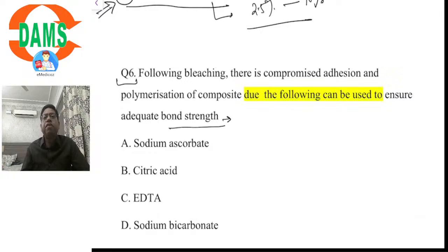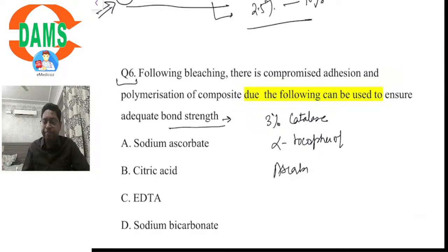If immediate bonding is required, we can remove the residual oxygen and hydrogen peroxide by various agents like 3% catalase, alpha tocopherol, ascorbic acid, etc. These are some of the agents used for the removal of residual hydrogen peroxide and oxygen ions from the tooth structure to provide good bonding with the placement of composites.